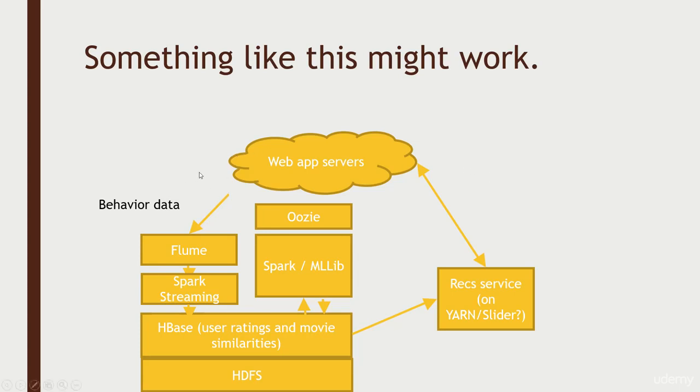So the thing that we're starting off with is consumer behavior data. What movies are people rating? We need to get that information and store it. So as people rate individual movies, maybe we can pick that data up from the web application servers using Flume, just because it happens to have a good integration with our servers that we're using. Kafka could work as well here. And we can dump that into some system to extract the actual behavior data that we care about, specifically that customer X rated movie Y N stars. And maybe we can use Spark Streaming for that. Storm would also be a perfectly appropriate solution as well.